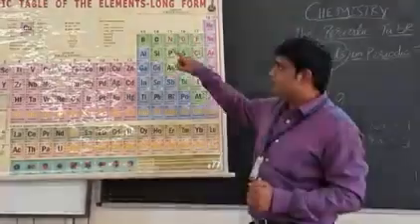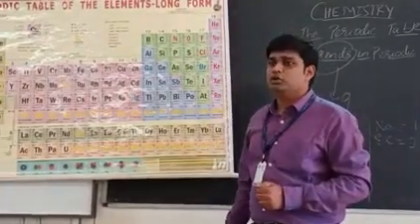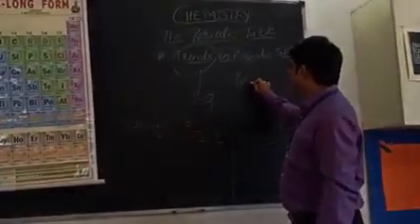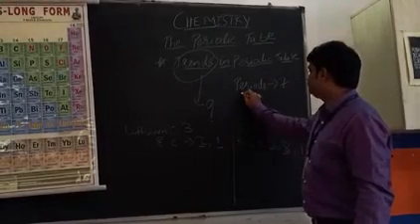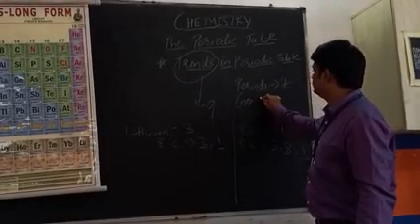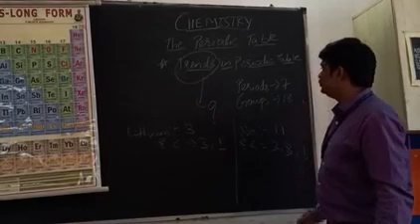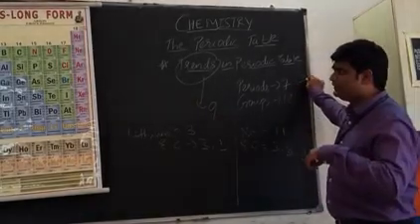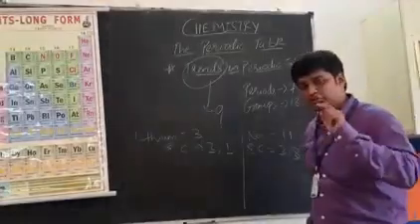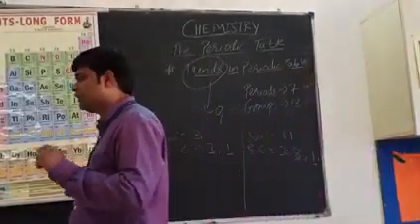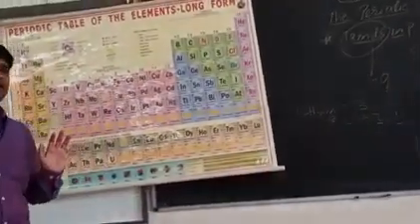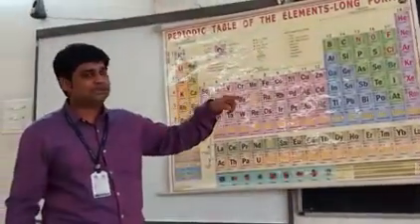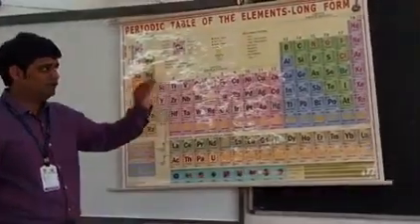columns, and there are 18 columns, and these columns are nothing but groups. So the periods are 7 and groups are 18. So we have in the modern periodic table 7 periods and 18 groups. Now this question is very important from both points of view, students. One year this question was asked: how many periods are there in the periodic table? So you should know there are 7 periods and 18 groups. Okay, so this is very important.